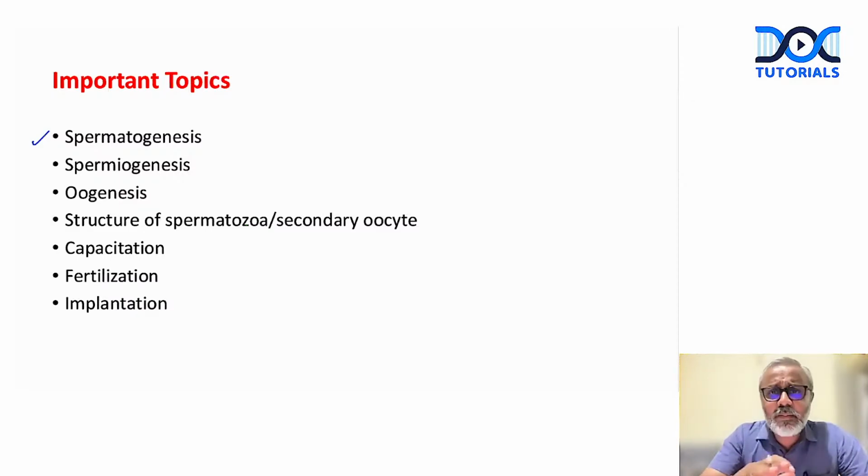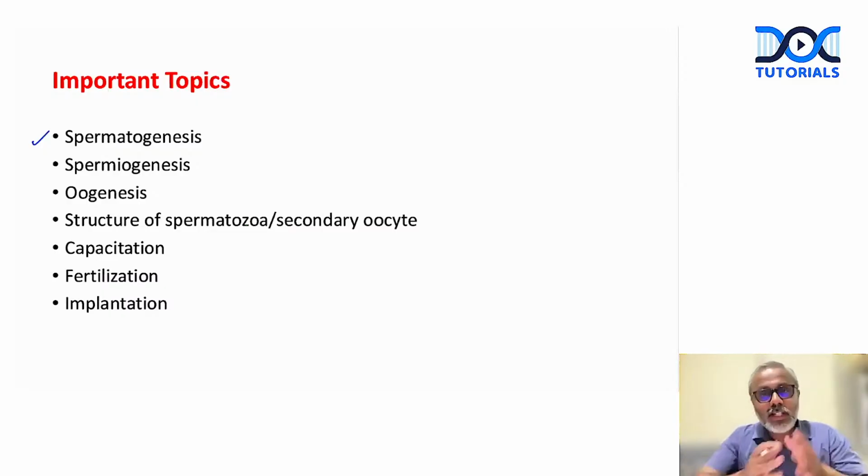Remember, questions from embryology are most likely to be 5 markers or 3 markers. Very rarely have we seen long essays. I still remember once in RGHS, we had a question from development of the respiratory system. But apart from that, we have not seen long essays coming from embryology.